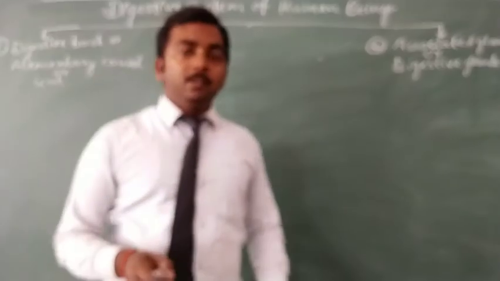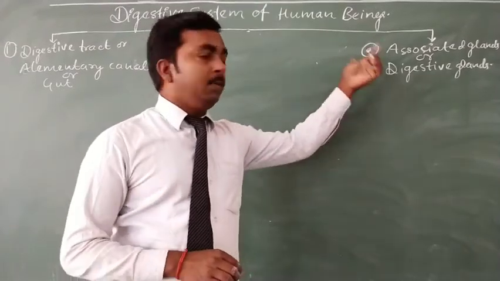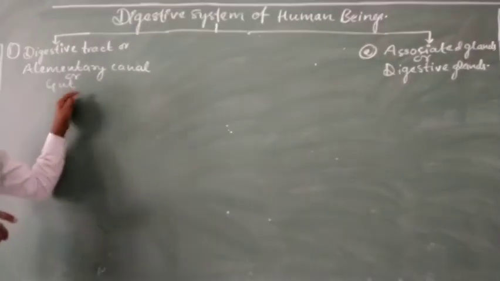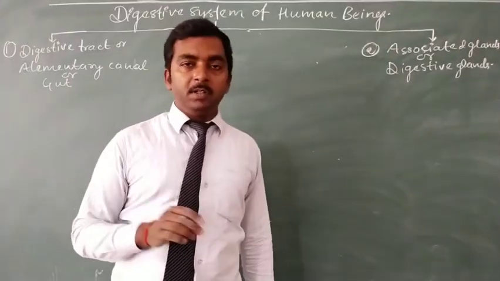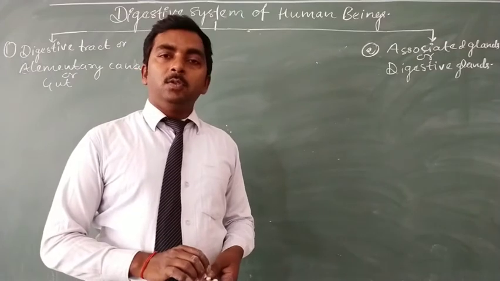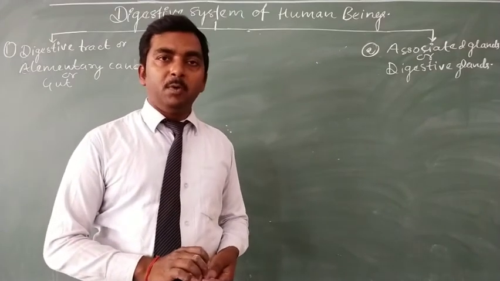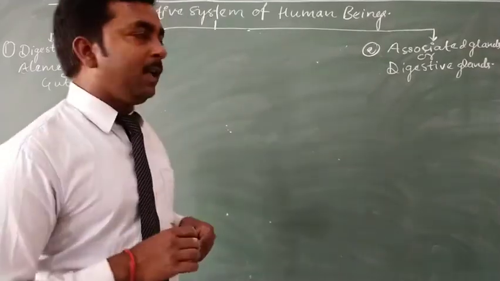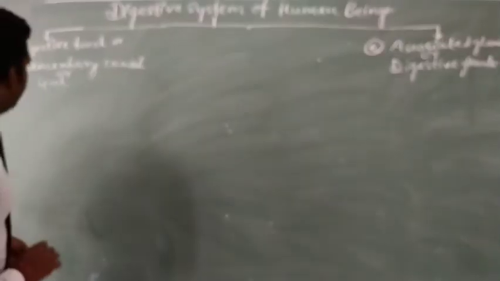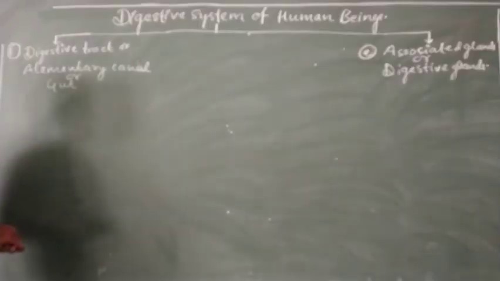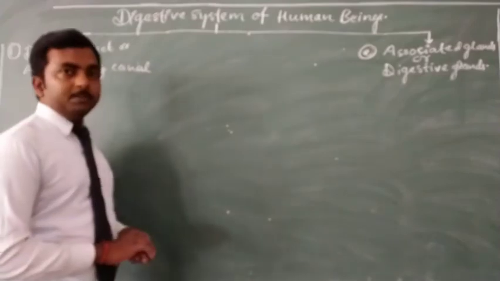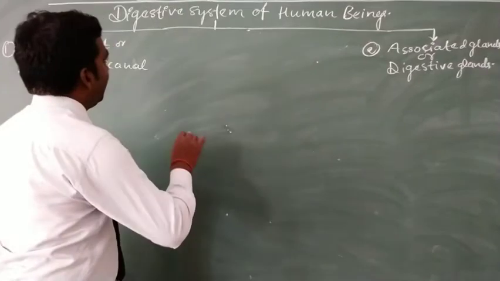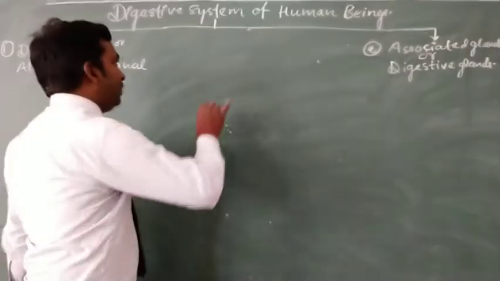Because these digestive glands remain associated with our alimentary canal, digestive tract, or gut. So it is known as the associated gland. We will discuss these components in detail one by one along with the related diagram. So let us first describe or draw the structure which represents the various parts of the alimentary canal of the human digestive system.